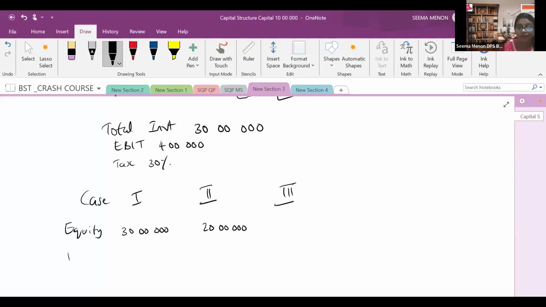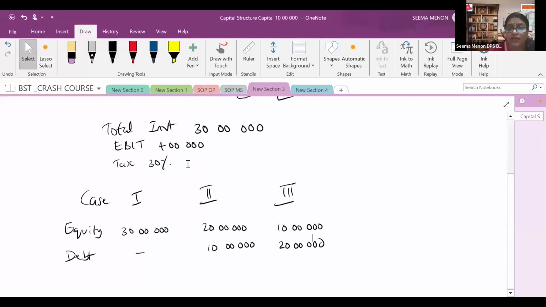In the first case, there is no debt. In the second case, the debt is 10 lakh. And in the third case, they are increasing their debt to 20 lakhs, then the equity will automatically be 10 lakh. So these are the various cases. Let's understand one by one under which case the EPS will increase.